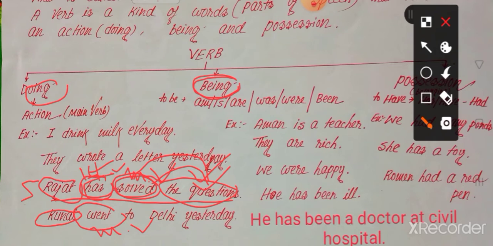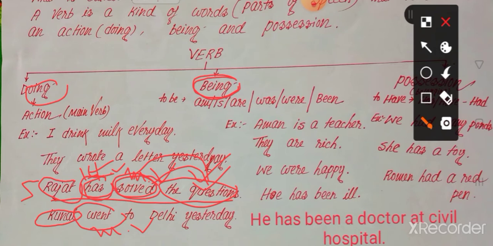So what is called the being verb? The being verb is called the to be verb: am, is, are, was, were, been, be. What is its function in a sentence? It links the subject and the subject complement in a sentence. What is the function of the being verb? The being verb links the subject of the sentence to whom? The subject complement of the sentence.